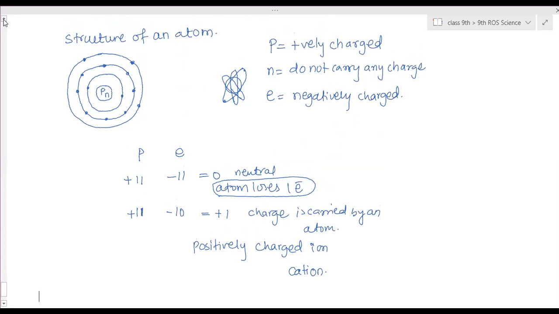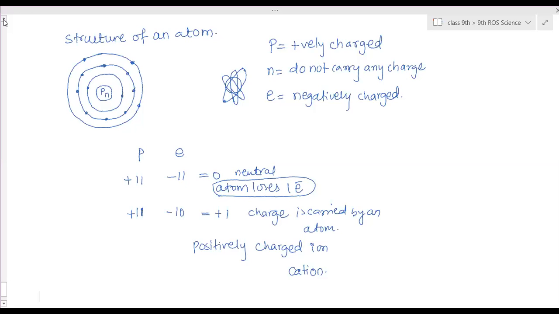Protons are positively charged, neutrons do not carry any charge, and electrons are negatively charged, revolving around the nucleus in fixed orbits, or energy levels. The number of protons and electrons are exactly equal, so the total charge on the atom is 0. It carries no charge, therefore it is electrically neutral.